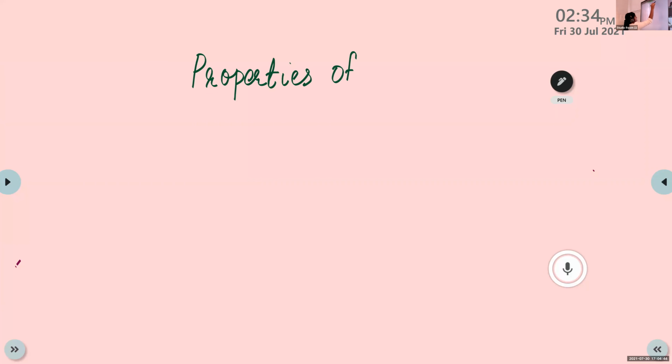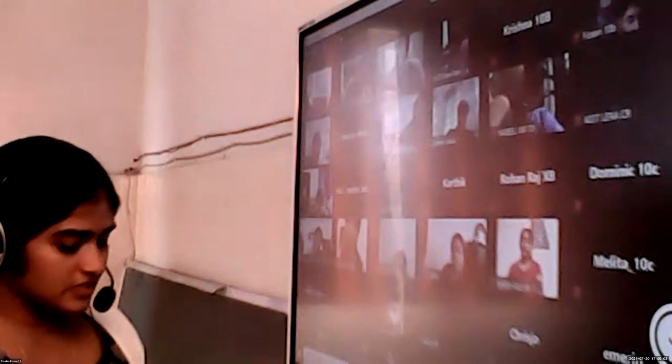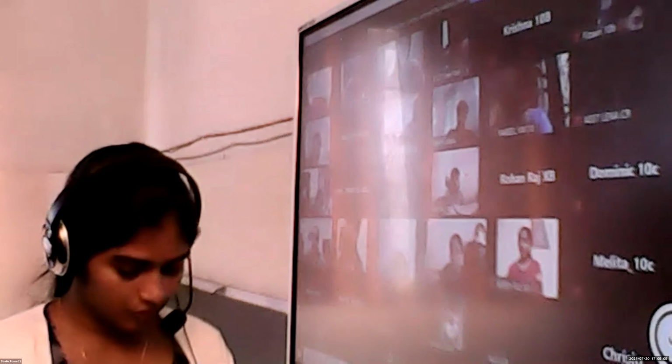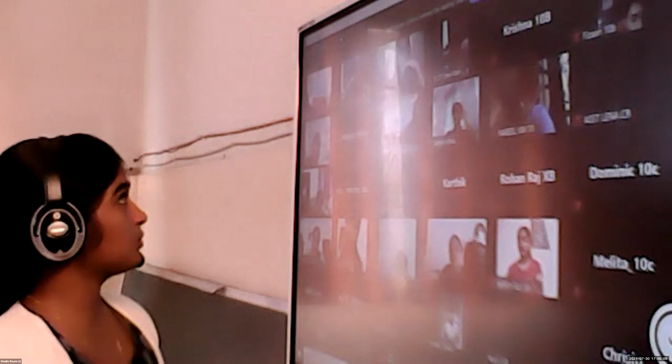Properties of metals. First, we are discussing the physical properties. For learning these physical properties, there are certain activities in your textbook.